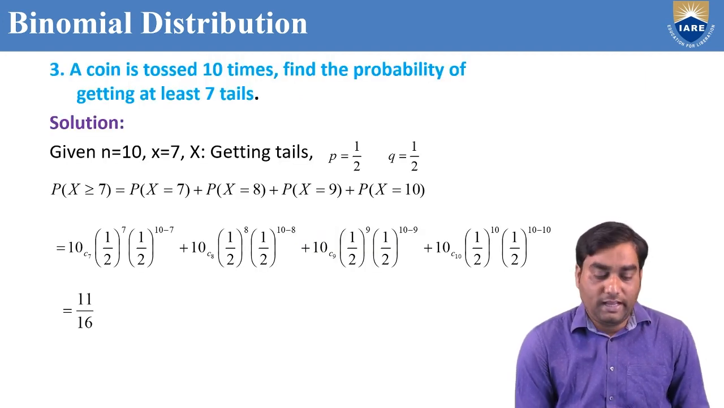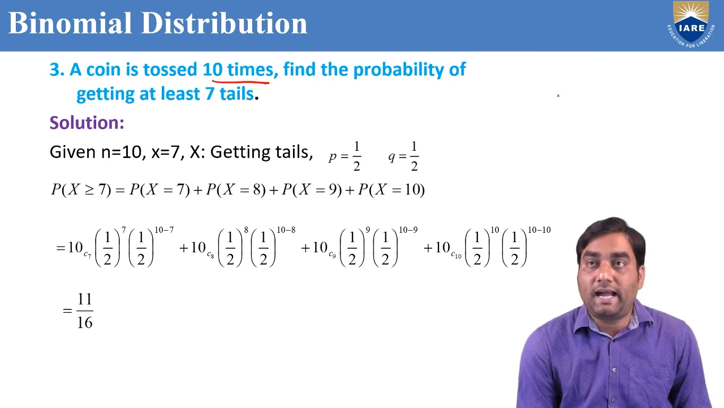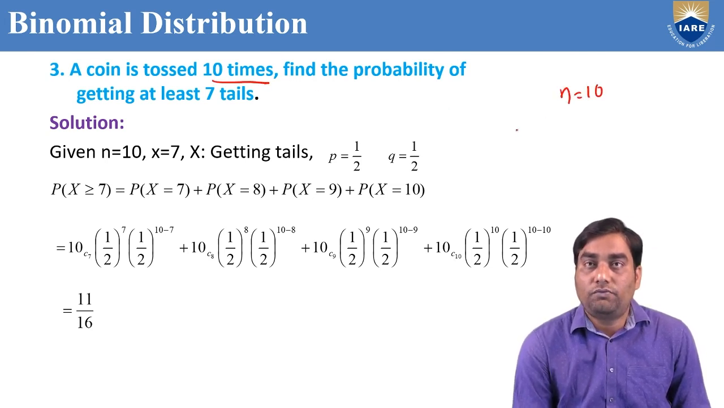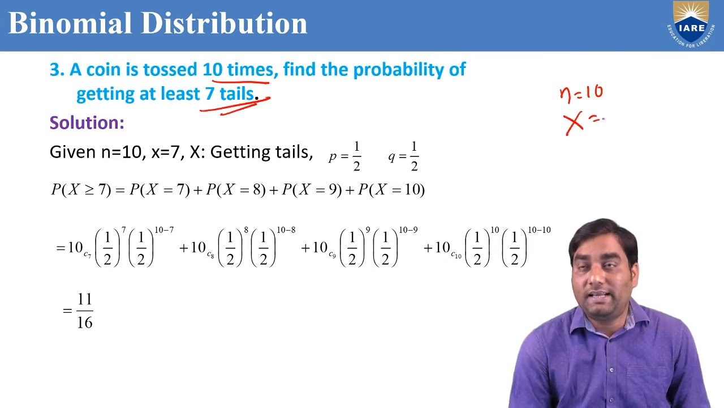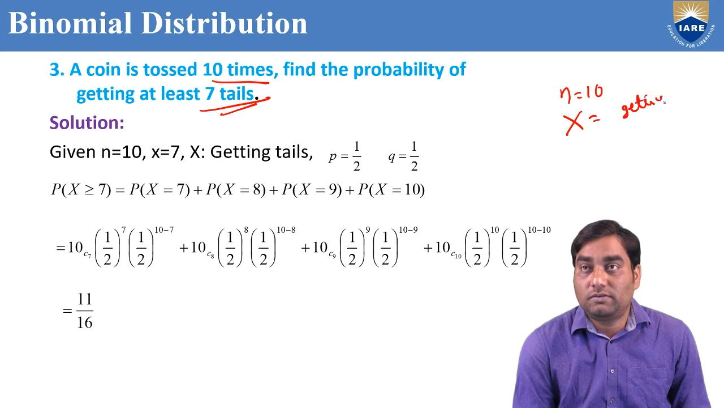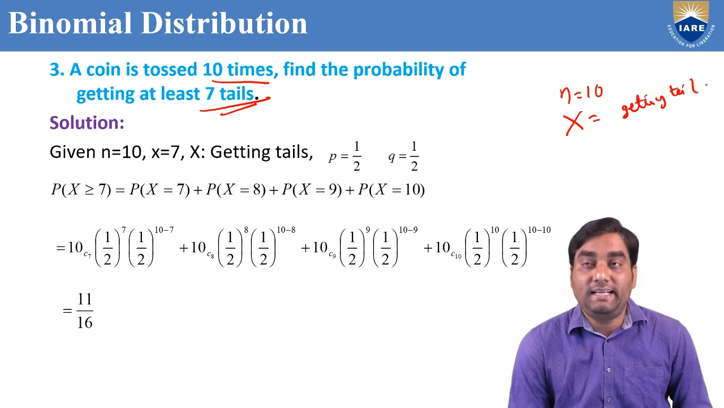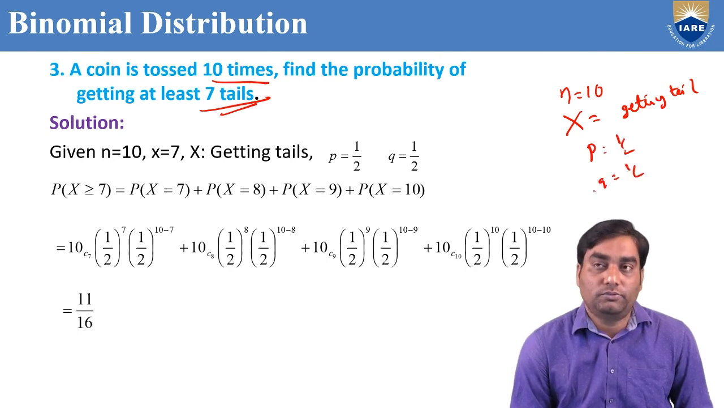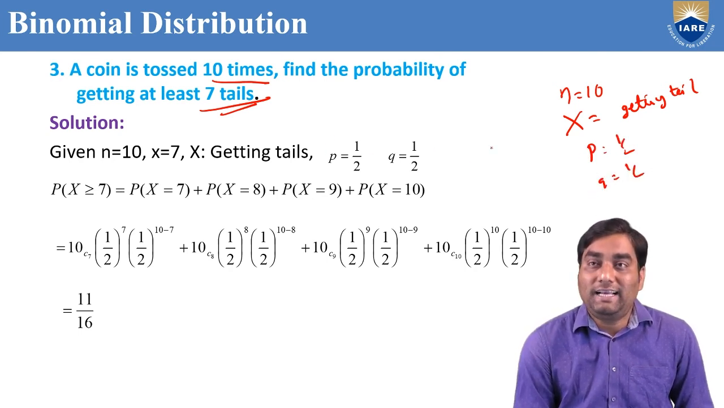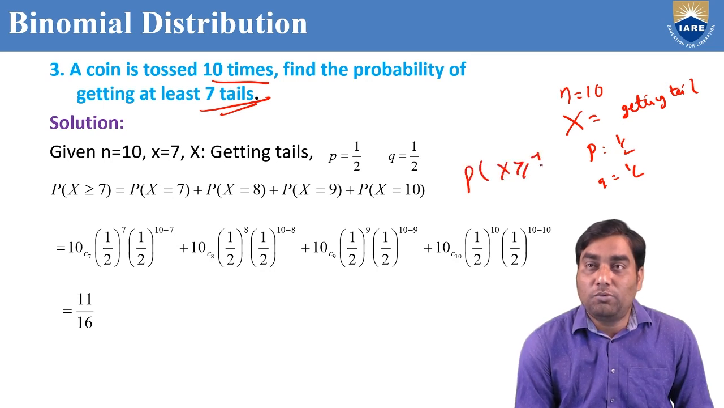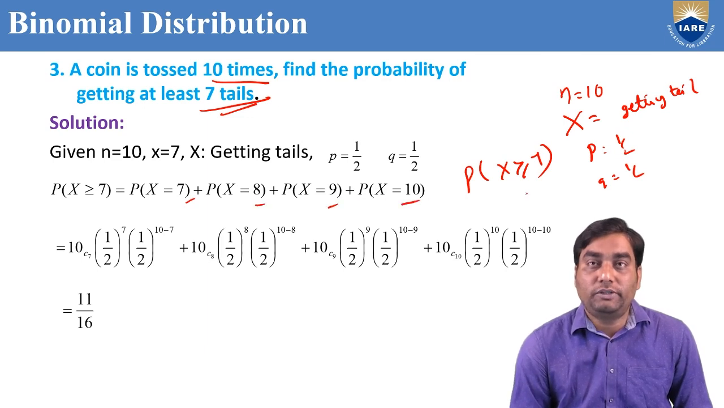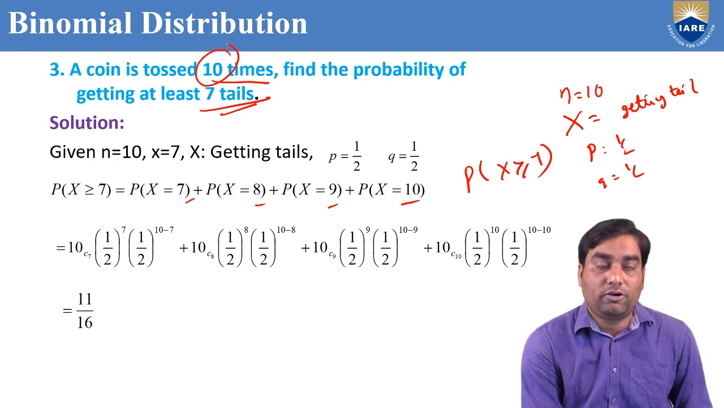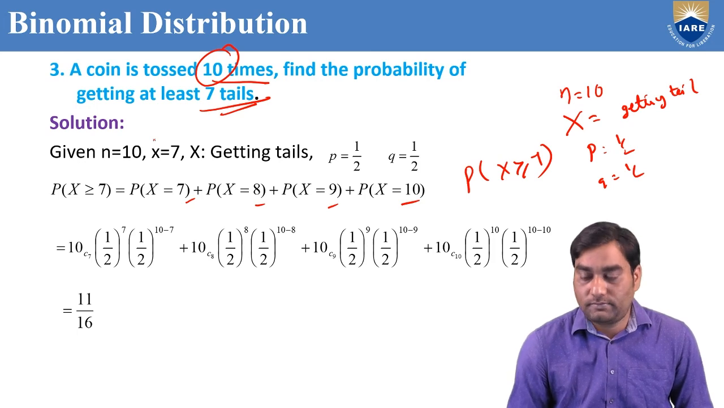Now, another problem. A coin is tossed 10 times, n equal to 10. Find the probability of getting at least 7 tails. What is capital X? Getting tail is capital X. p is 1 by 2, q also 1 by 2. At least 7 tails. That means 7 or more: 7, 8, 9, 10. Up to 10 only we have taken because a coin is tossed only 10 times.